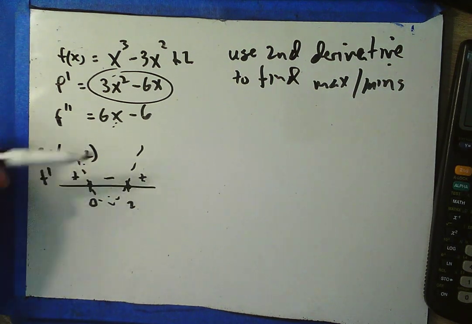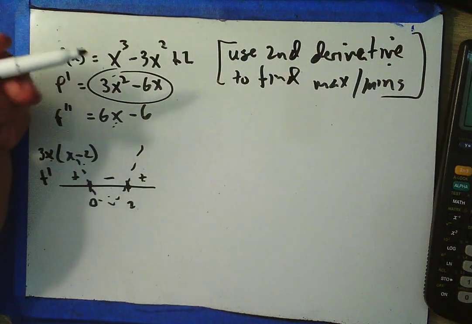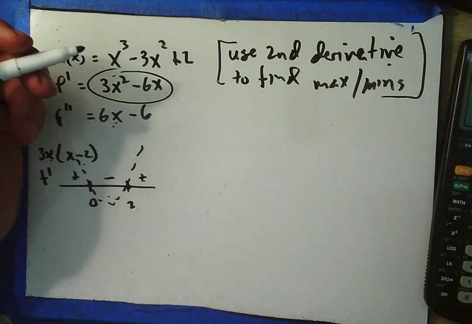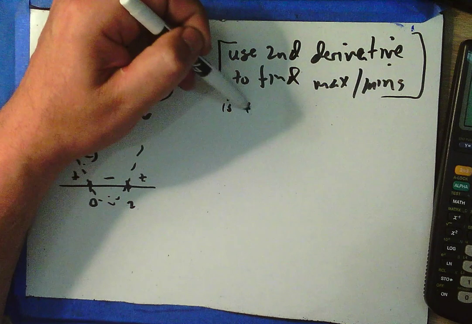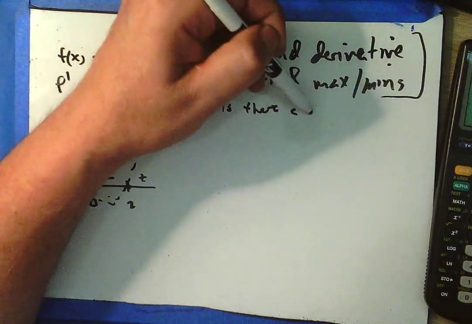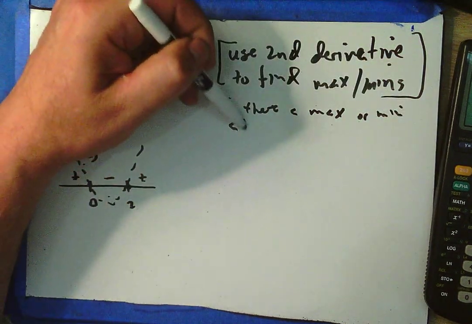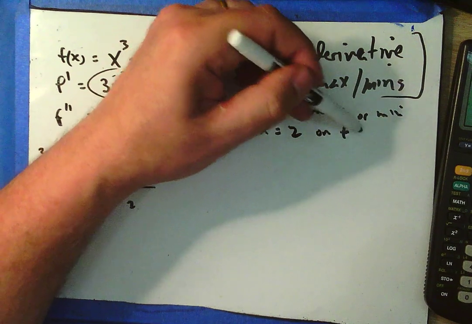So what's all this about wanting to use the second derivative to find maxes and mins? Well, I want to say, is there a max or min at x equals 2 on f of x?